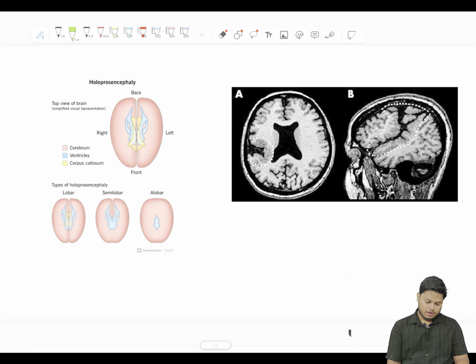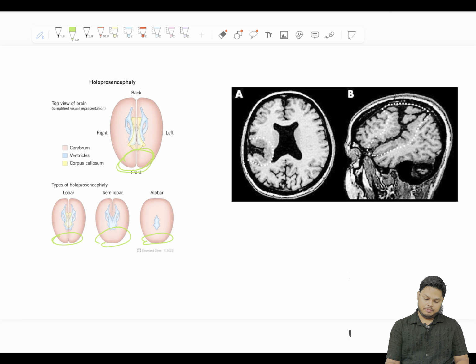So let's see. This is holoprosencephaly. This is the forebrain. This part is the forebrain, right? So there is a defective cleavage in the forebrain, prosencephalon. So this might be lobar type. This might be semi-lobar type. This might be alobar type. Okay. So just remember the names and remember the diagram of holoprosencephaly.